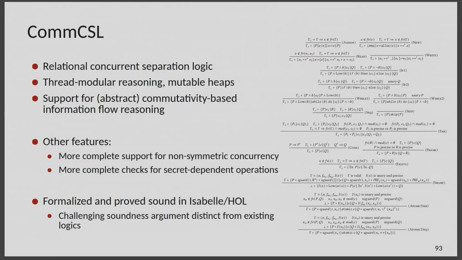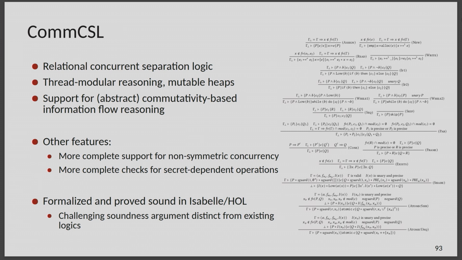So we've built all this into a concurrent separation logic, another one that we call COMCSL. That's a relational concurrent separation logic because it makes statements about pairs of executions, the way I just talked about. Like all CSLs, it allows you to reason thread modularly, supports mutable heaps, and the important point is that it has built-in special support for this information flow reasoning based on abstract commutativity.